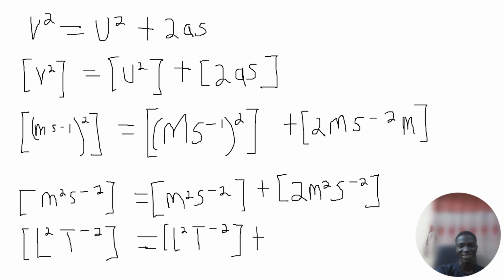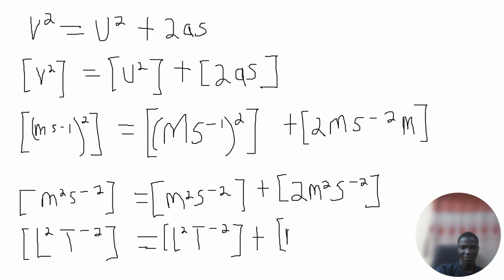But the question is, it seems there's a problem. And what's the problem? What is the dimension of 2? Okay, 2 is a number, a pure number. I've not said this, but you should note it down now: pure numbers are dimensionless, or we can say their dimension is unity, 1. And if it is 1, 1 multiplied by this will give us the same thing.